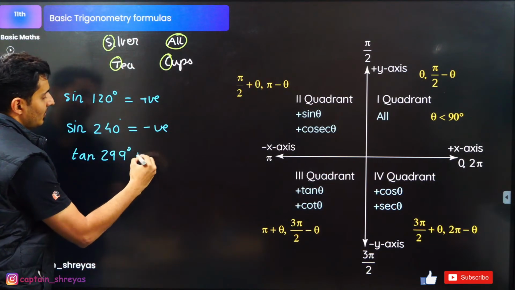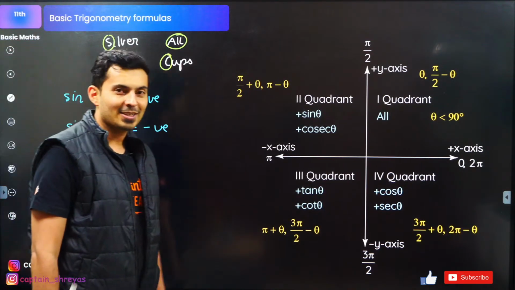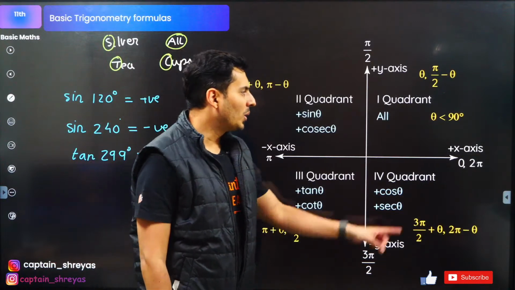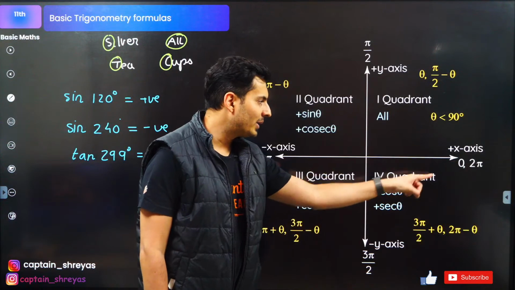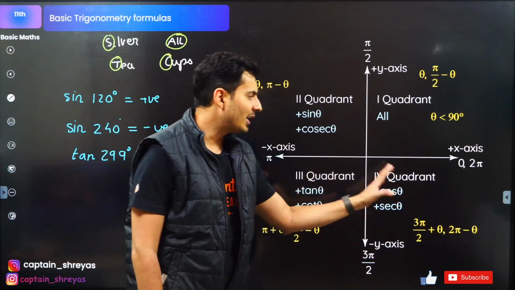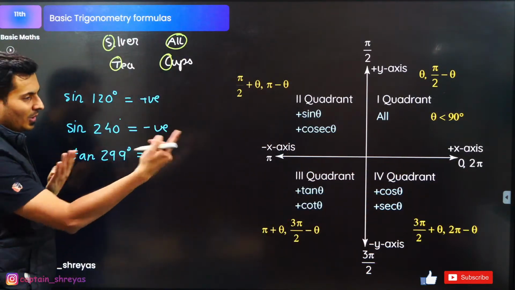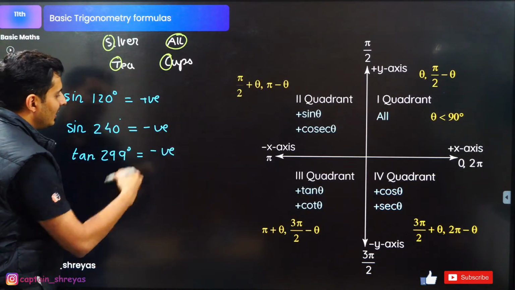Let's say tan of 299 degrees. Come on, guys. What do you think? Where will 299 be? 180, 270, 299 will be between 360 and 270. Somewhere here, it's the fourth quadrant, only cos is positive, so this is negative.